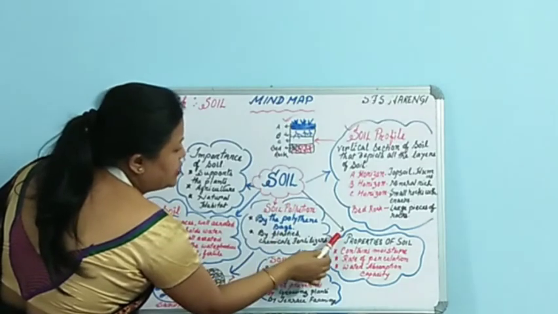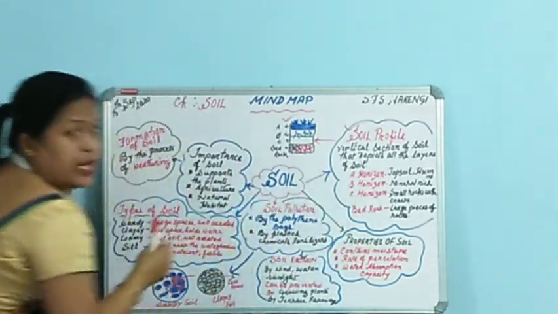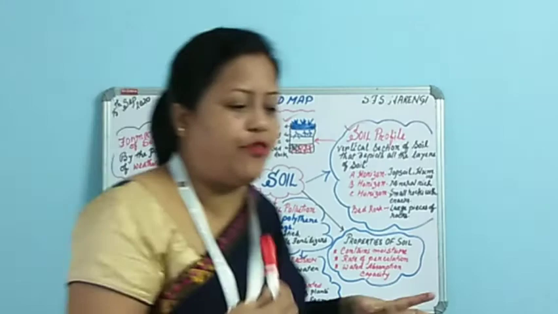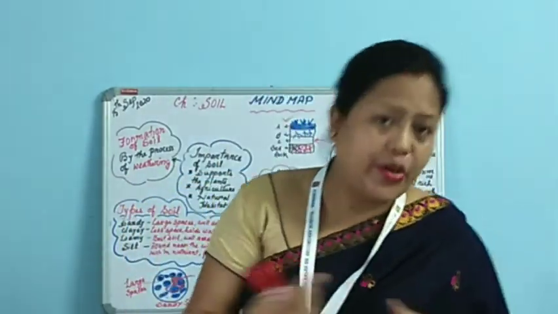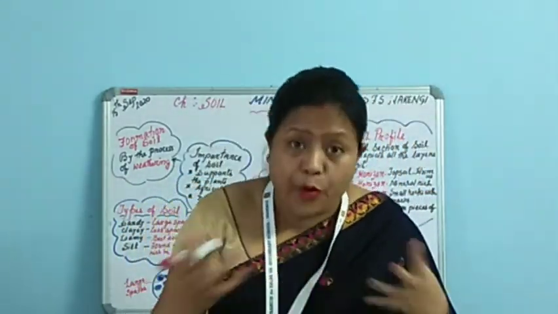Towards the ending of the chapter, we got the topic properties of soil. So children, we have been discussing the formation, the pollution, erosion. Now we need to know what the different properties of soil are.